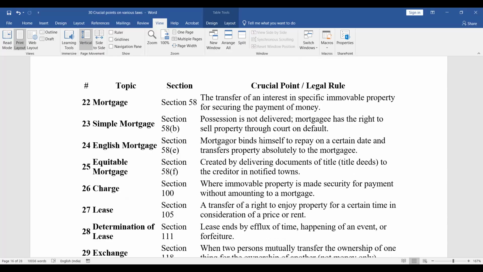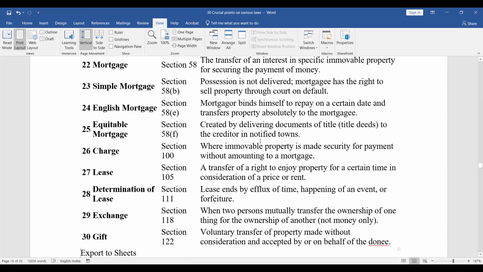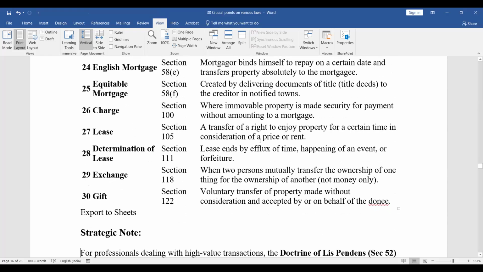Charge, Section 100: where immovable property is made security for payment without amounting to a mortgage. Then lease, Section 105: a transfer of a right to enjoy property for a certain time in consideration of a price or rent. Determination of lease, Section 111: a lease ends by efflux of time, happening of an event, or forfeiture.